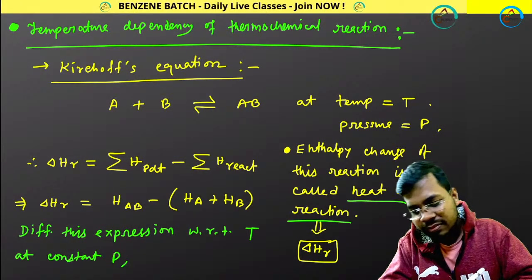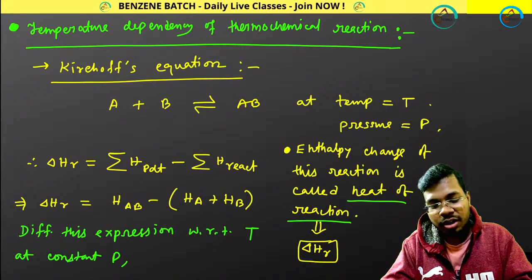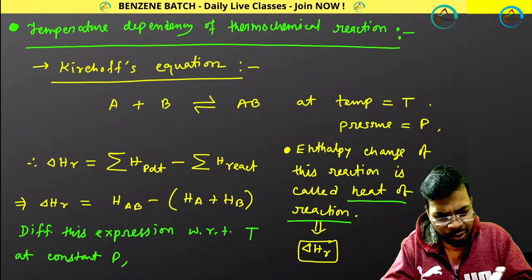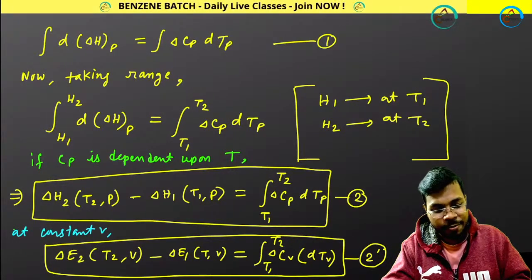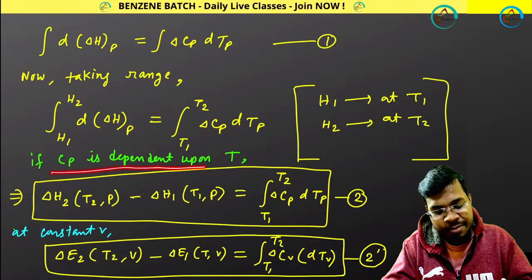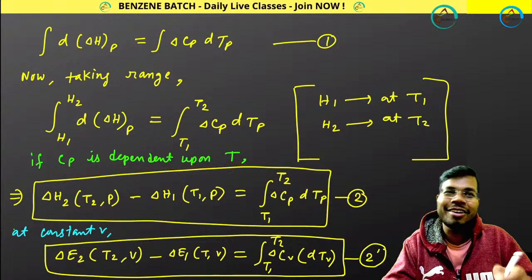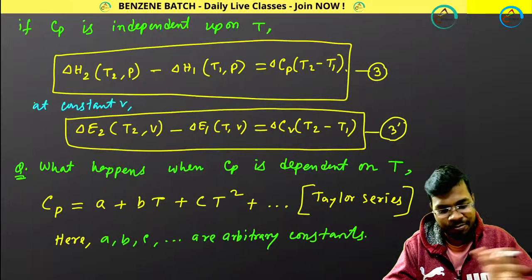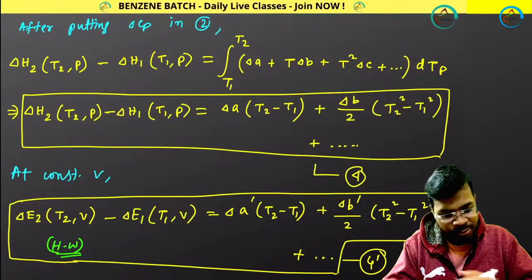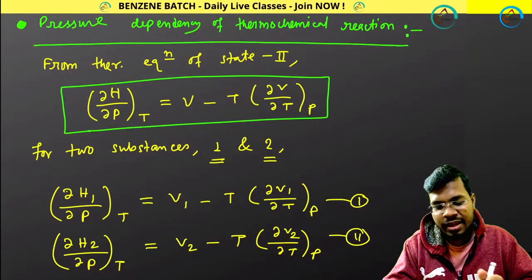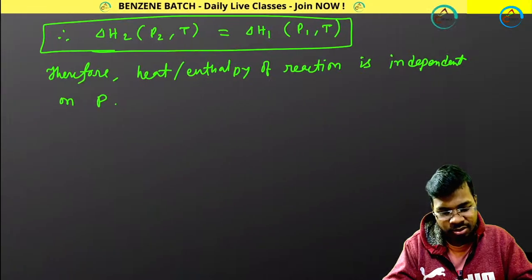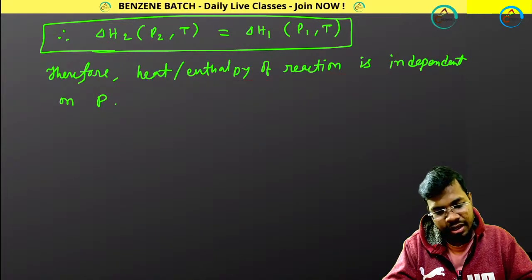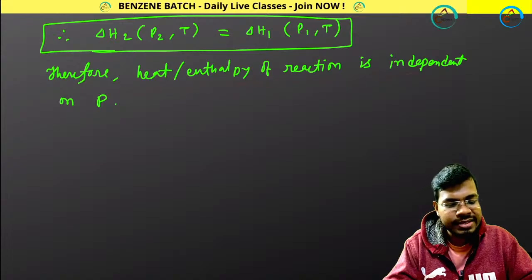Perfect. Now temperature dependency for thermochemical reaction. I am not going through this, because you know this already. Here remember Cp is dependent on T, or Cp is independent of T. This factor I will be using sometimes later. I am not showing you the derivation once again. It is easy. Pressure dependency. We got that it is not pressure dependent. It is pressure independent. I told you, I proved it.